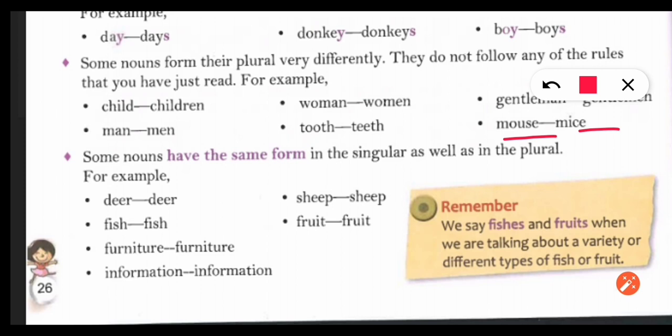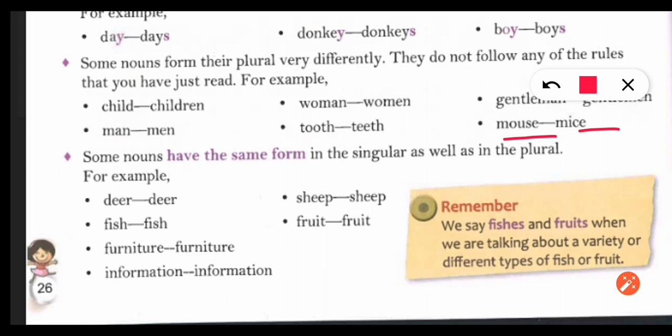Now next, some nouns have the same form in the singular as well as in the plural. For example, in some of the words there will be no change when we change them into plural. They will remain as they are. There will be no addition of s or es or ves. We have to copy the same word in plural also.